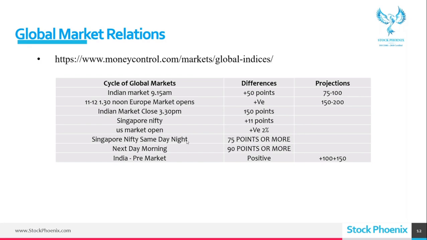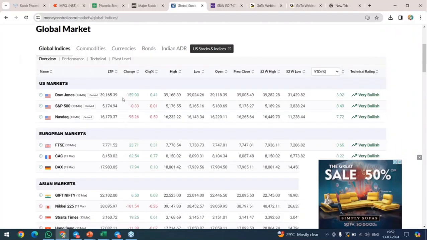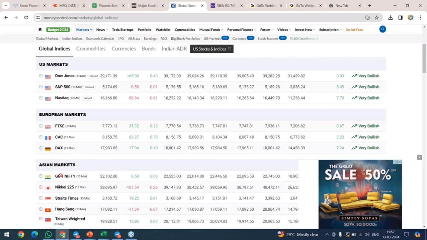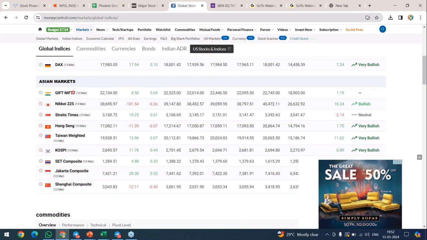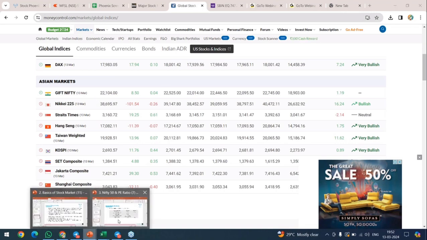Singapore Nifty. Now it is rebranded as Gift Nifty. Before it was SGX Nifty, and even now it is available, but it is rebranded as Gift Nifty. That I'll show you. See here, Gift Nifty. You can see here. So this is Gift Nifty. It was actually SGX Nifty, but it is rebranded now. So this is what is updated here.